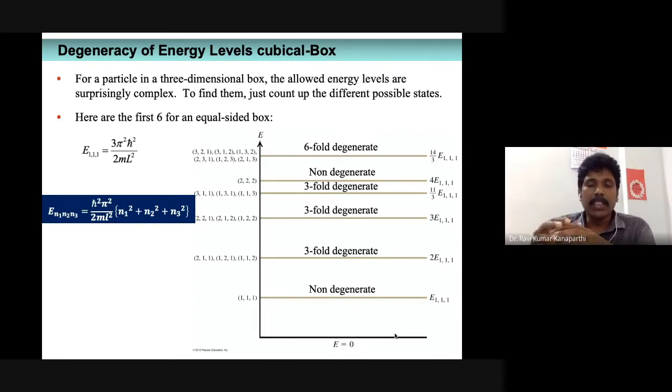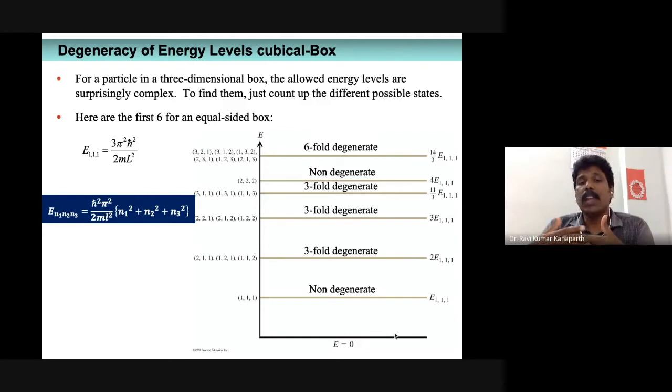The point is this: as compared to the particle confined to a one-dimensional box, the energy states of a cubical box, or a three-dimensional box, are going to have degeneracy. Some of the states will possess threefold or sixfold degeneracy and so on, whereas some of the states will be non-degenerate.